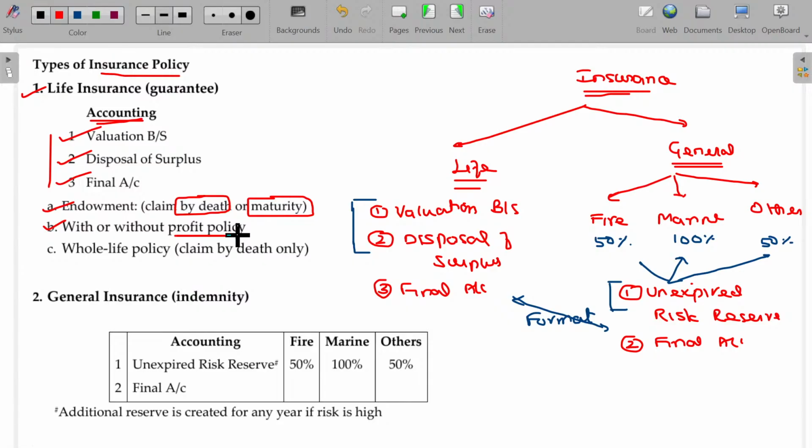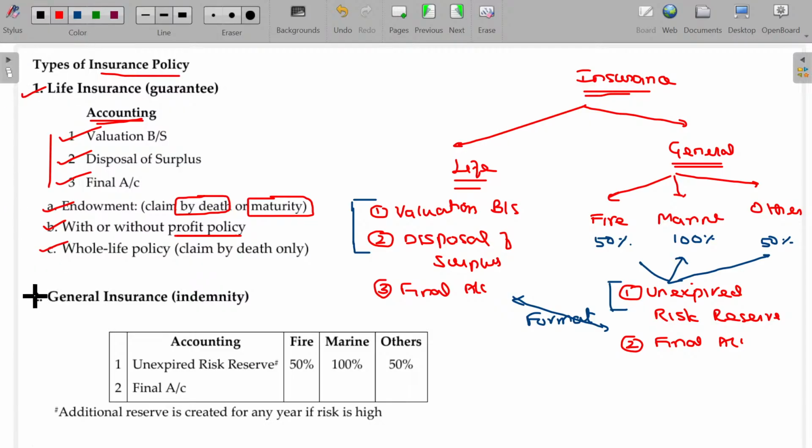But if you survive, what happens? You should get some decent benefit as a return, right? That is called a with profit policy. With the profit policy, you'll get some profit also. Without profit policy, I don't get anything. A policy that pays only on death can be named a whole life policy. Whole life policy means you'll get the claim only by death, not beyond that. If you survive, then you will not get. So these are the varieties in life insurance.